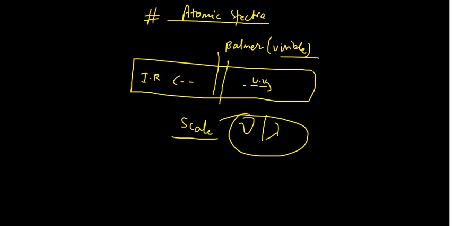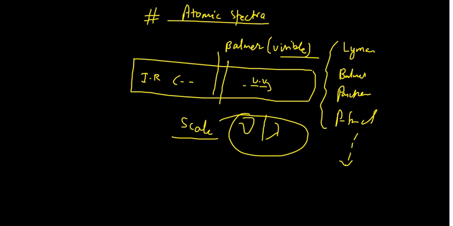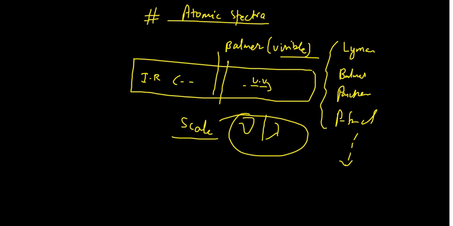So there are a few important people who gave a few of the things in this, like Lyman, Balmer, Paschen, Pfund, and a lot more on the list. These are the names of the people. Can you believe that? We have to learn them. Okay. So what do these things actually mean? Well, they have formed a formula and used a result.